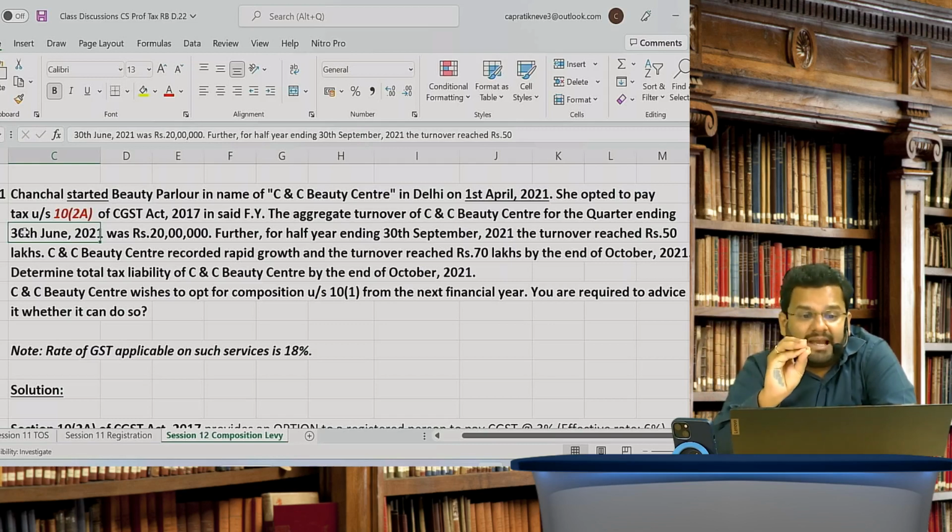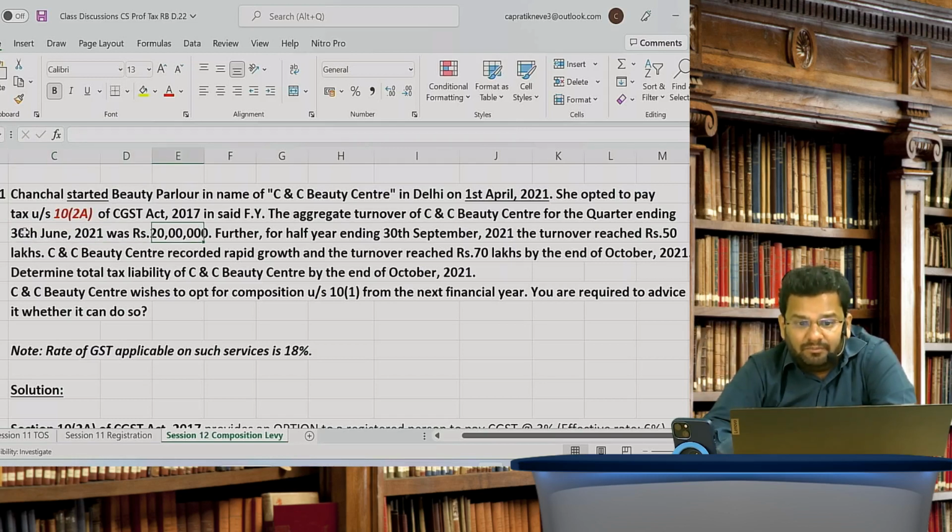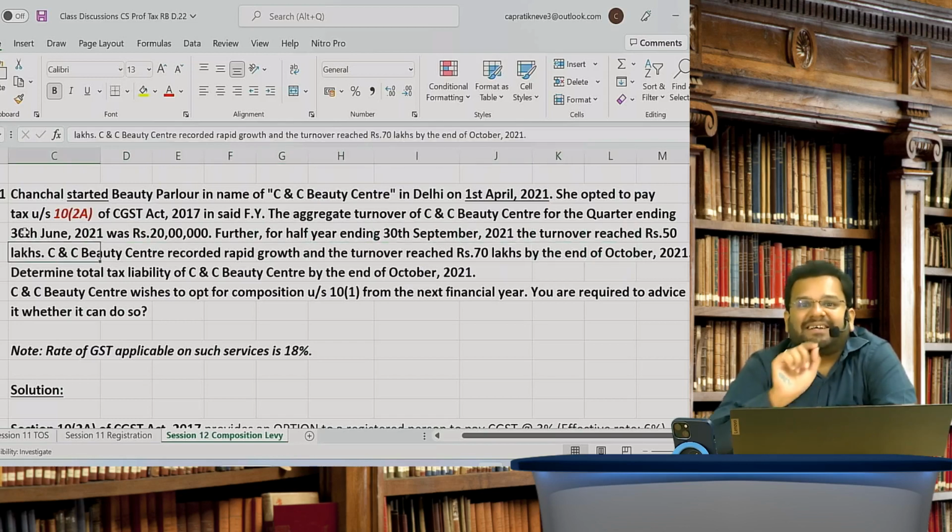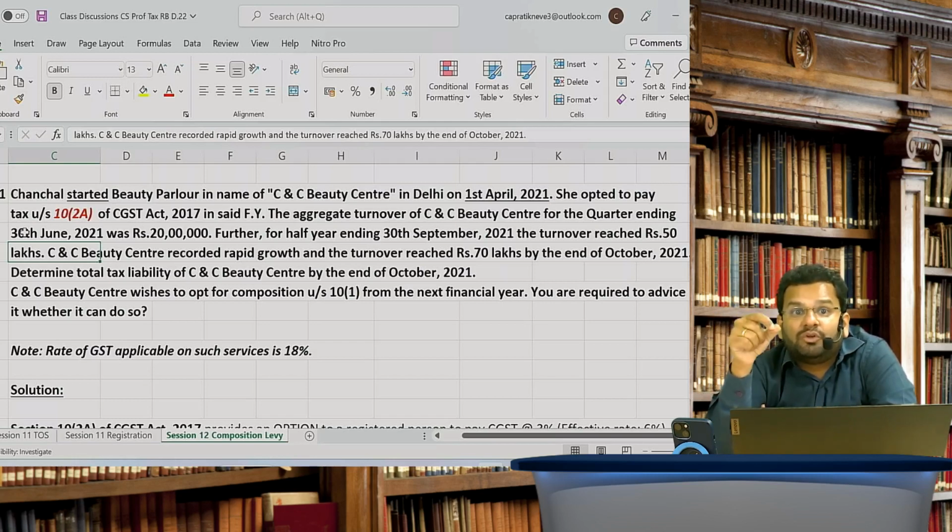Till the first 20 lakhs, is she even registered? No. She is not yet registered. Further, for the half year ending 30 September, turnover reached 50 lakhs. Now the question for you is, how much would be GST paid till now under the composition scheme of 10(2)(a)?